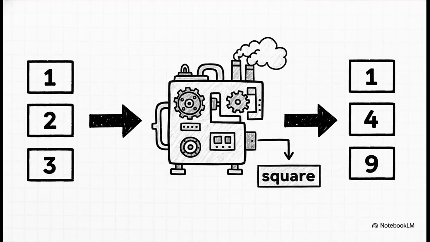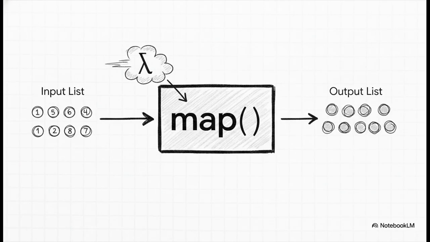Its whole job is to take a function and apply it to every single item in a list. So, in this example, the normal way to do it is to define a separate square function first. Then you pass that function into map to square every number. And hey, this totally works. Nothing wrong with it. But check this out.